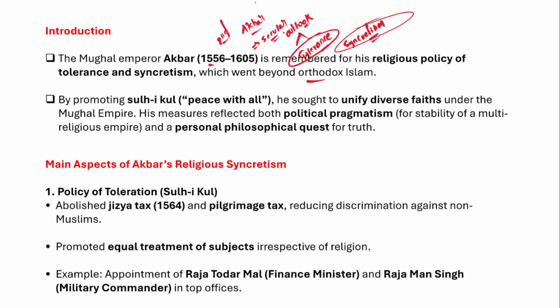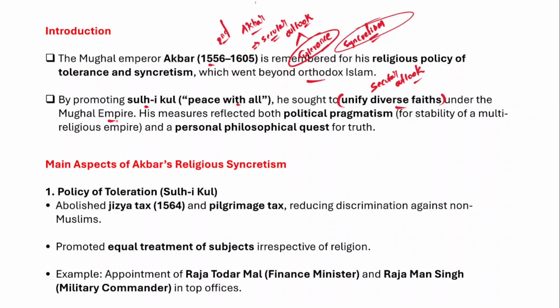In fact, Akbar promoted Sulh-i-Kul, which means peace with all, and he sought to unify the diverse faiths as well, because at that point of time Buddhists, Sikhs, Jains and a number of different religious people existed. So he sought to unify the different faiths, and that is the essence of Akbar's secular outlook.